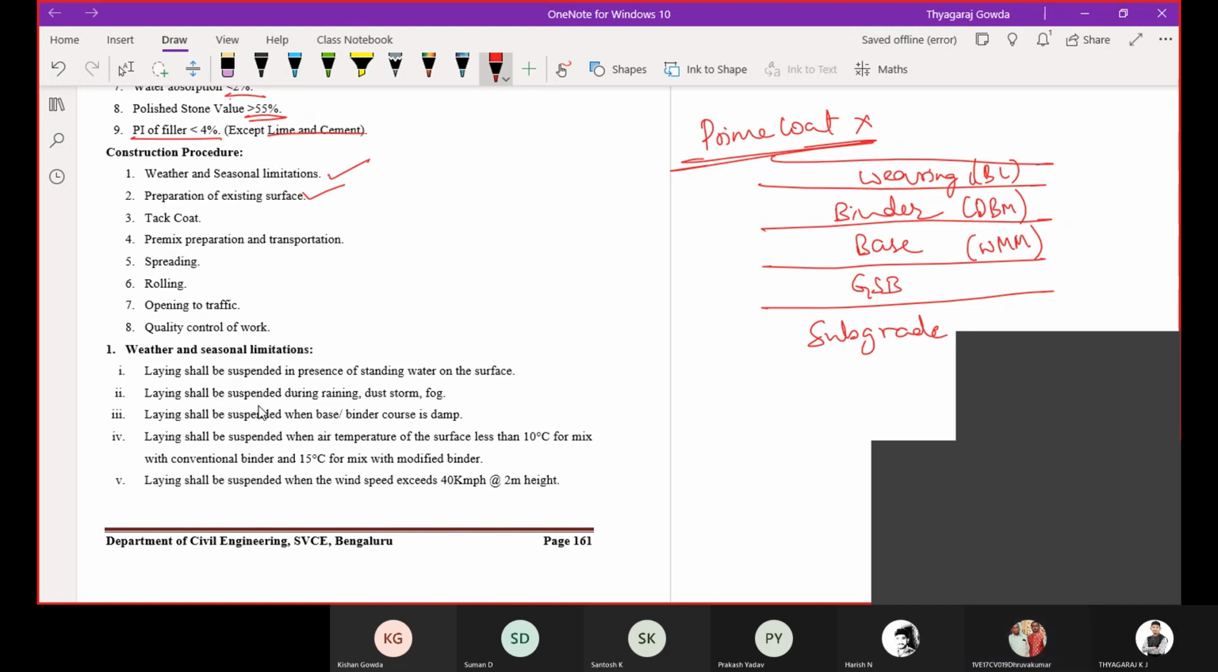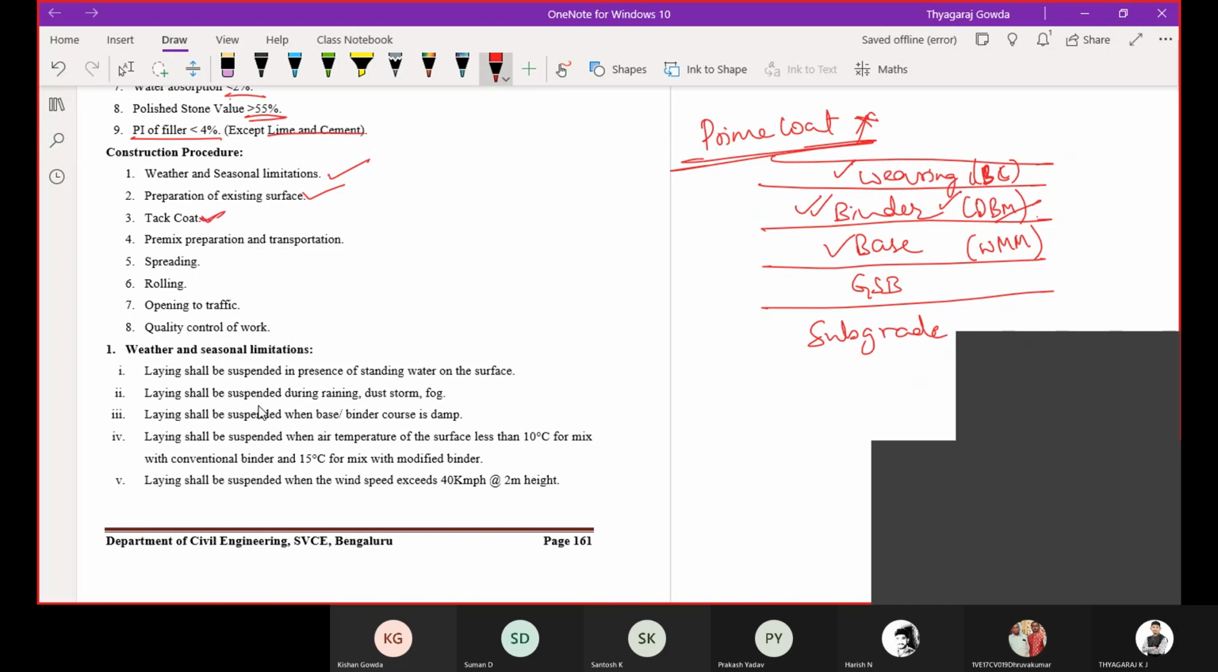Subgrade. No, for wearing we are laying bituminous concrete, BC. Which is the receiving layer? Binding material, that is a binder course, that is DBM. Since it is a bituminous layer, we are not using the prime coat. The main function of prime coat is to bind a non-bituminous layer and a bituminous layer, but we are laying bituminous and bituminous only. That's why we are using the tack coat.